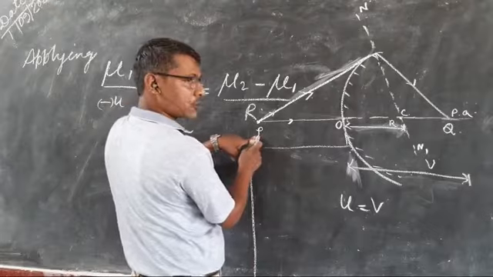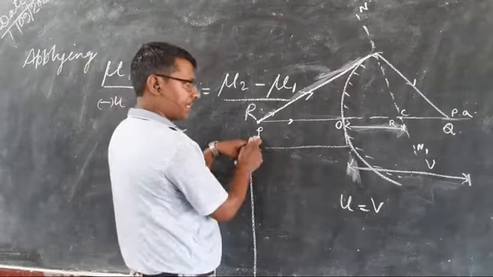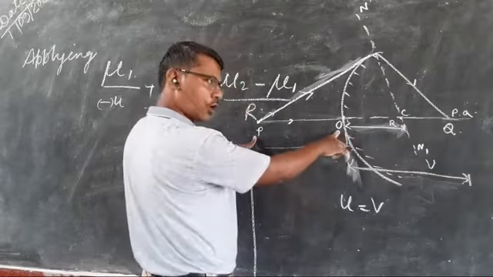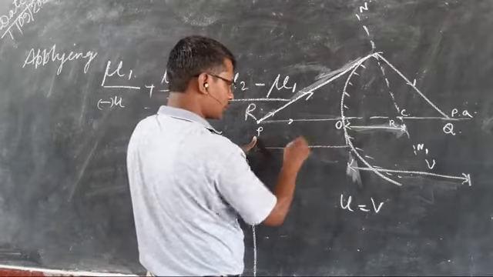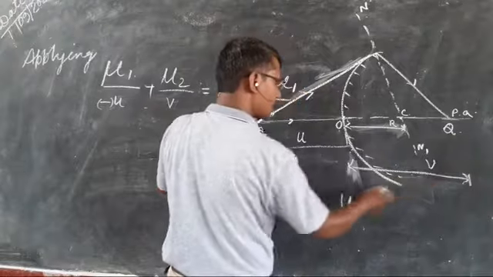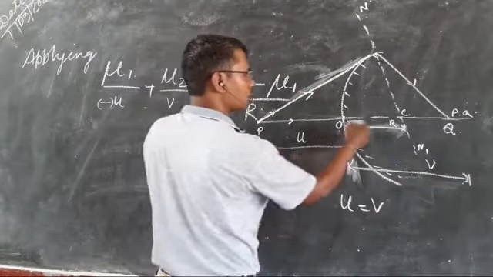So this is point object P. This is cutting at O, so this is the pole here. PO distance is U and this OQ distance is the image distance, and it is given that PO is equal to OQ.